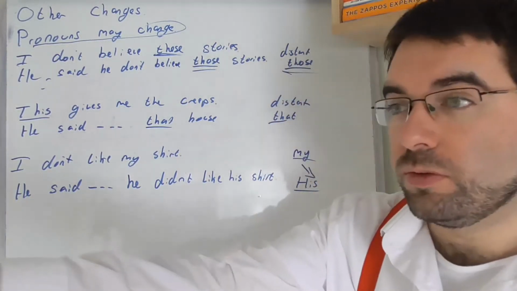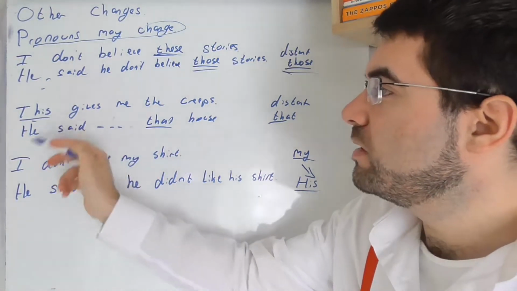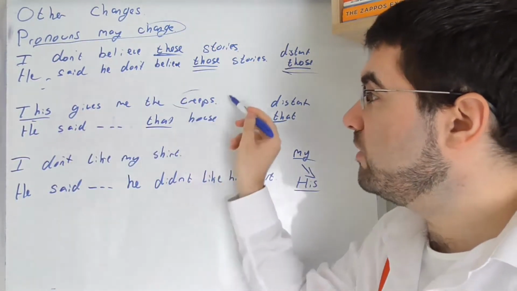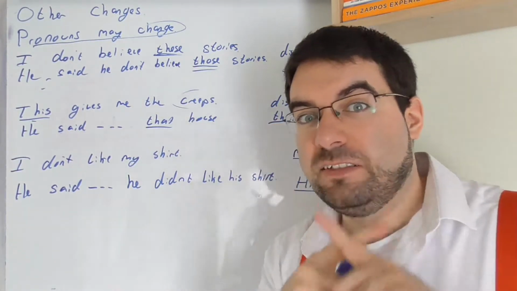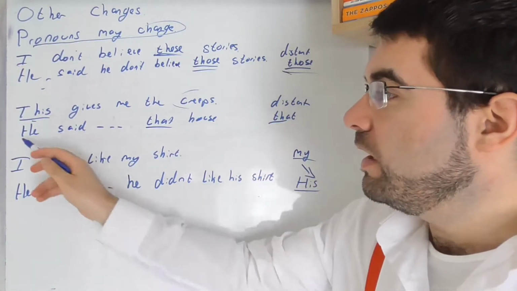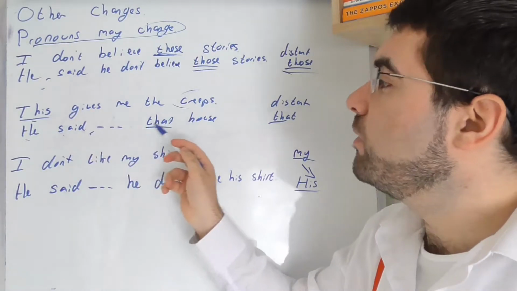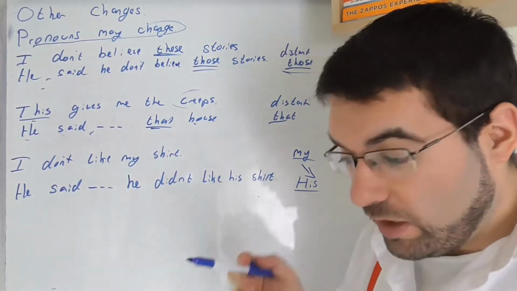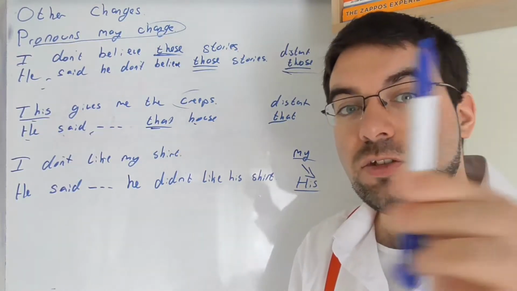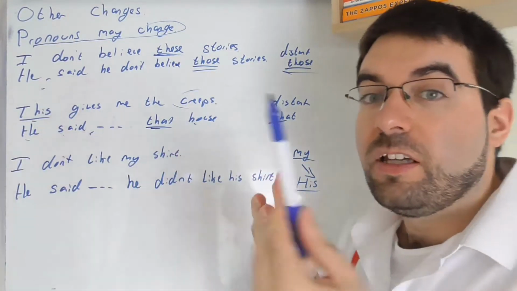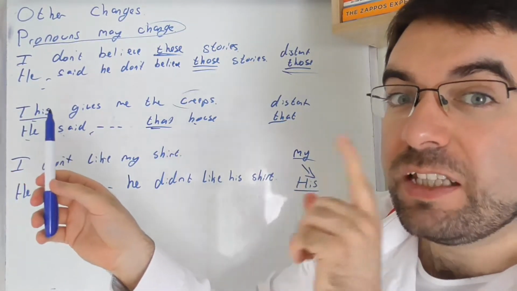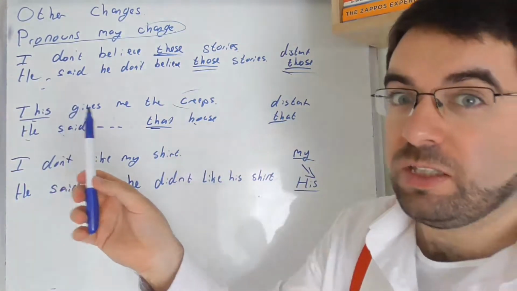These turn into those. This gives me the creeps. He said that house gives him the creeps. This turns into that.